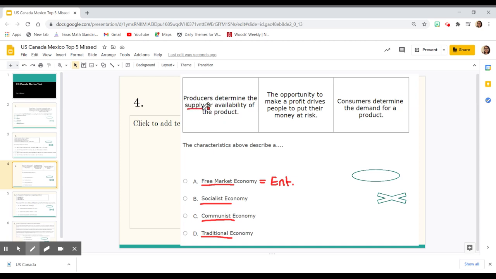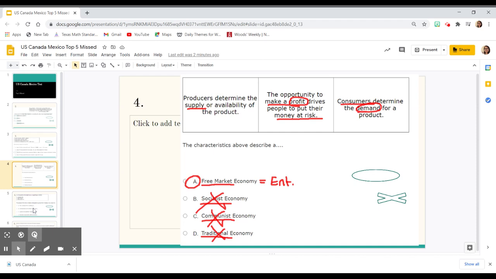Producers have supply and demand, or in this instance, it says supply. The opportunity to make a profit drives people to put money at risk. So we want to make profit. And then, of course, consumers have the demand. So we see supply, demand, producers, consumers. So we should automatically think free enterprise, not the idea that the government controls, not passed down from generation to generation. So this idea A was our answer.